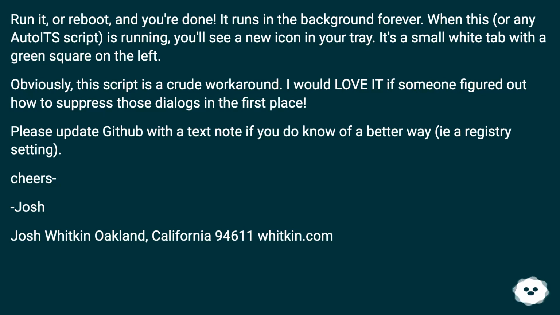Obviously, this script is a crude workaround. I would love it if someone figured out how to suppress those dialogs in the first place. Please update GitHub with a text note if you know of a better way, such as a registry setting. Cheers. Josh Whitkin.